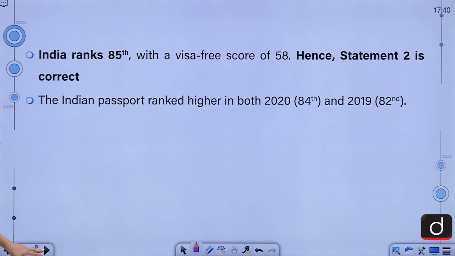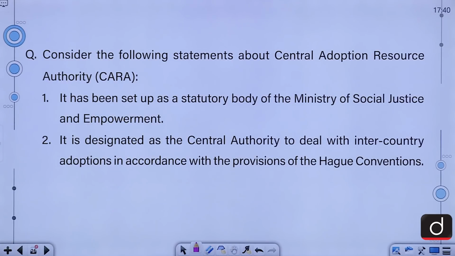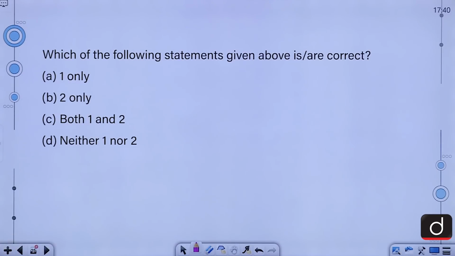2019. Moving on. Consider the following statements about Central Adoption Resource Authority, CARA. 1. It has been set up as a statutory body of Ministry of Social Justice and Empowerment. 2. It is designated as the central authority to deal with inter-country adoptions in accordance with the provisions of the Hague Convention. Which of the following statements given above is or are correct? A: 1 only, B: 2 only, C: both 1 and 2, D: neither 1 nor 2.